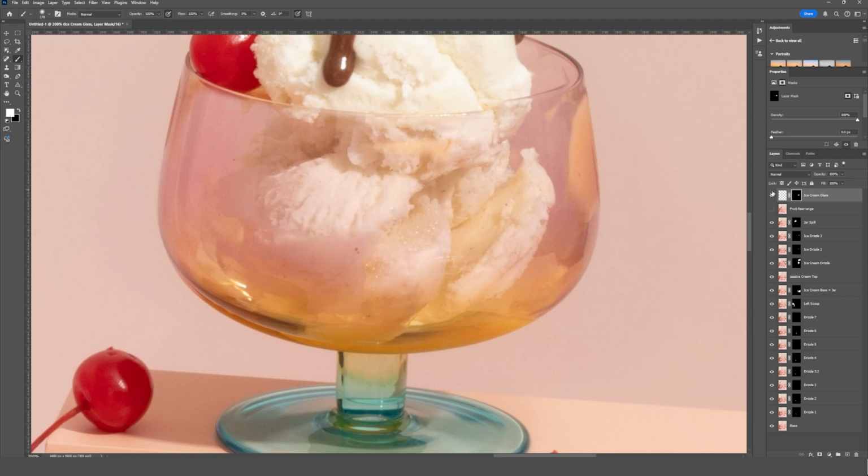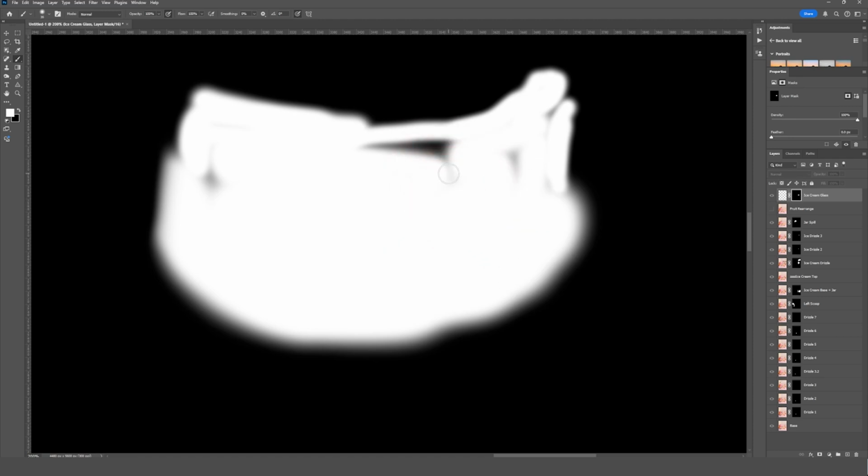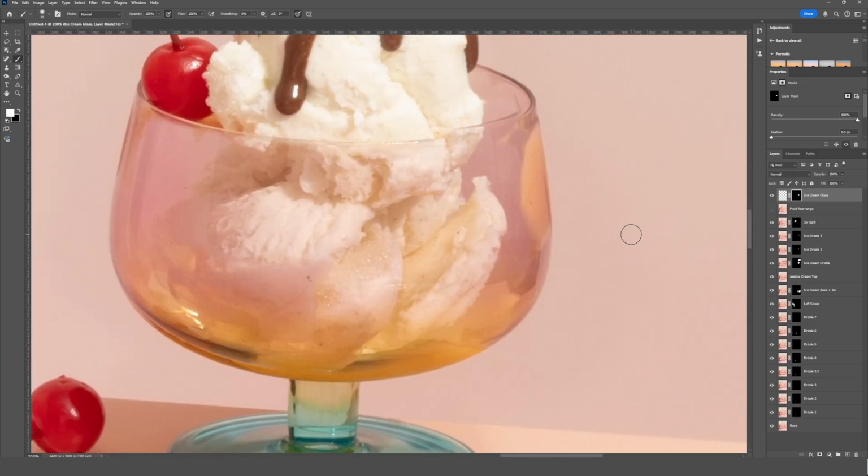And again, this is probably a good time to do our Alt or Option and click trick on the mask so we can see which areas we're missing and just quickly get those addressed. So we've got a bit of an edge issue here that we're seeing. So let's just see what happens if I go back in with my black brush and paint that away. You can see some of that yellow ice cream is coming back in, which we don't want.